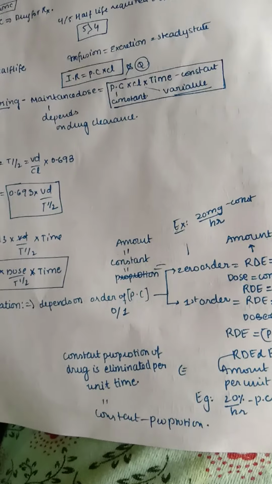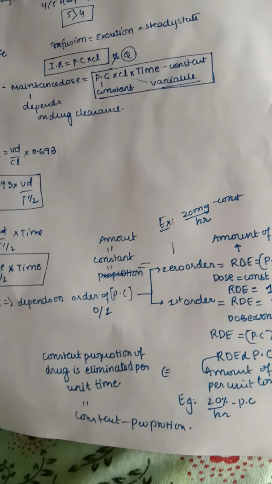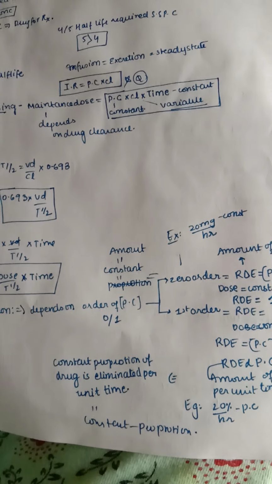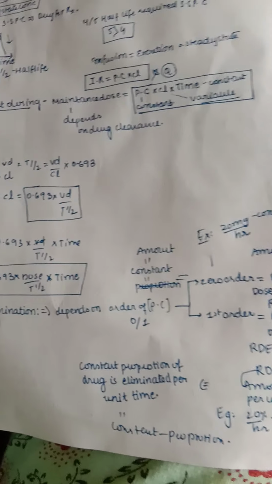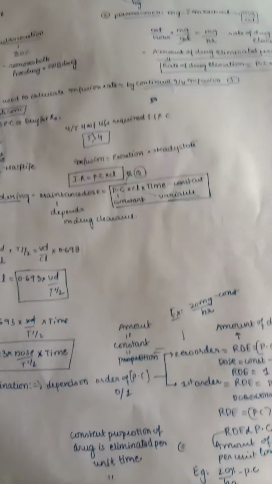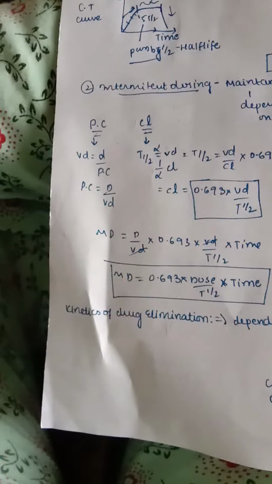So here both the time and the plasma concentration are constant, but the clearance is always variable. So the maintenance dose depends on the drug clearance. This is important. So remember, maintenance dose depends on the drug clearance.